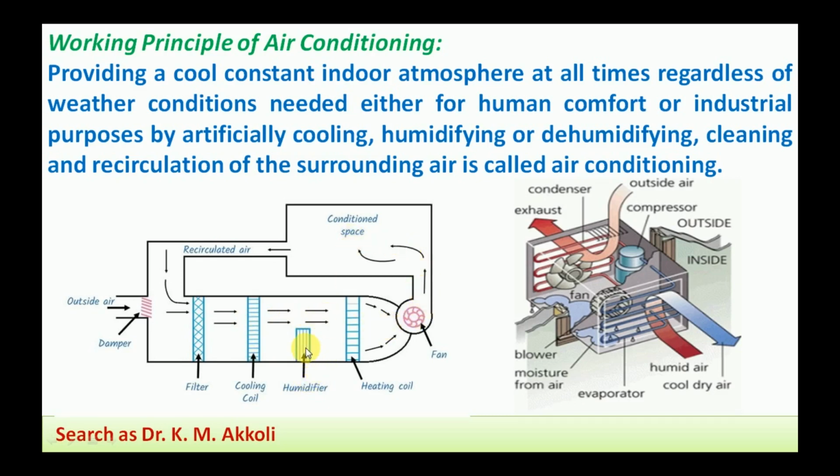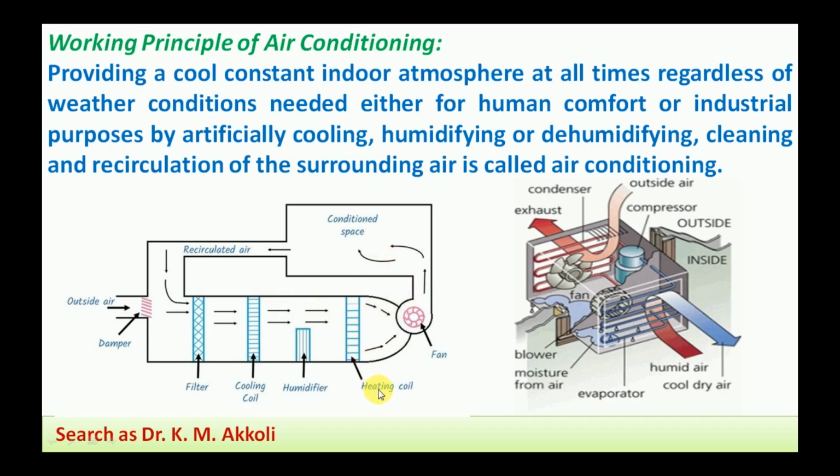Then this is the humidifier. In some seasons the temperature is comfortable but the moisture content is not comfortable for the human being. If the air is dry and moisture is less, then humidity is to be added. How is the humidity added? Vapor, or steam of water, is prepared and sprayed into the air stream. The steam or moisture is thereby added to the air, which increases the temperature as well as the humidity of the air, and that is supplied to the conditioned space.